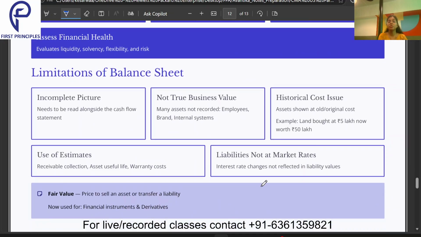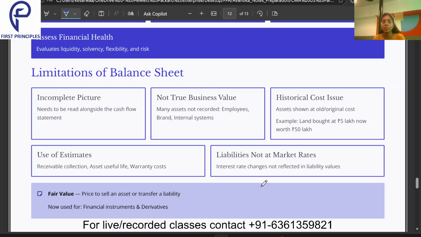Then what are the limitations of the balance sheet? First of all, it gives us an incomplete picture. Why? Because it needs to be read alongside the cash flow statement. As we know, the cash flow statement and balance sheet go hand in hand because they complement each other. If we just analyze a business with the help of the balance sheet, it's not sufficient.